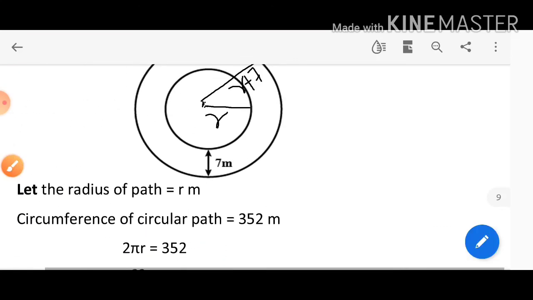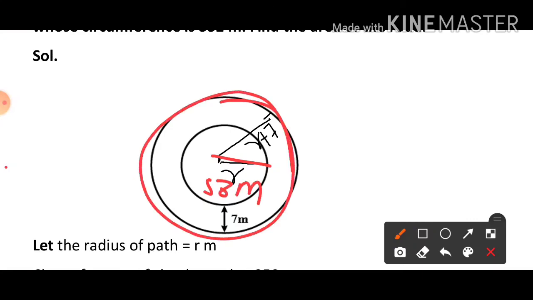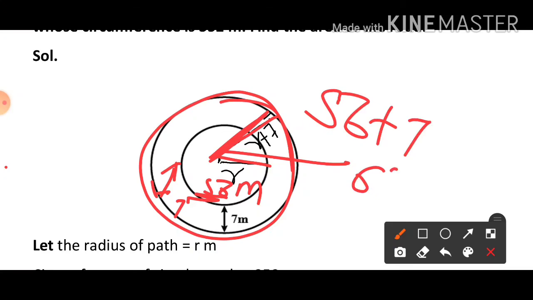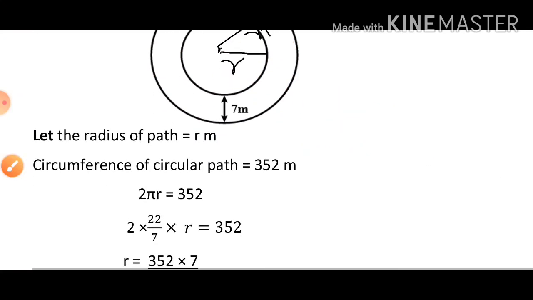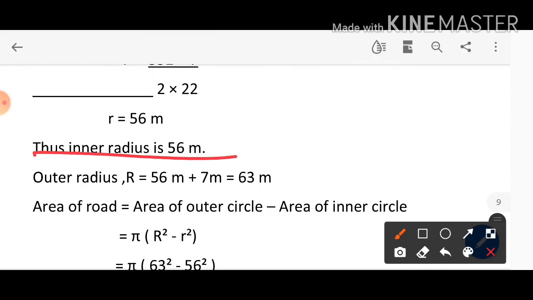It means the radius of the circular path is 56 meter. And it is a circular road outside this path. If it is 56 meter, और ये कितना है extra, 7 meter. So the total radius of that circular road will be how much? 56 plus 7, which is equal to 63 meter. और you can see that inner radius मतलब अंदर circular path की 56 है. So outer radius will be 56 plus 7, 63 meter.